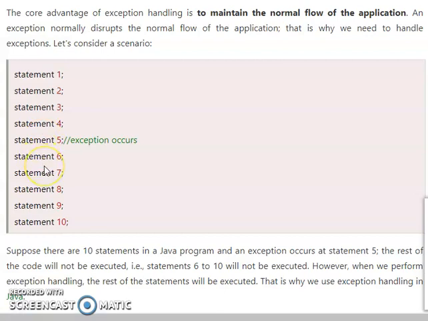It will not execute statements 6, 7, 8, 9 and 10. This is the normal concept without exception handling. But if you use exception handling, the rest of the statements will be executed.